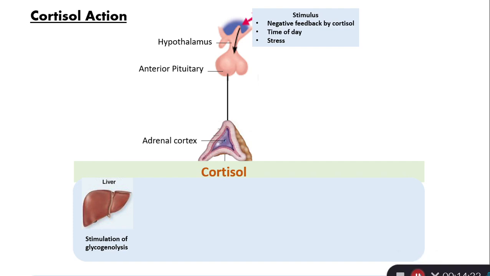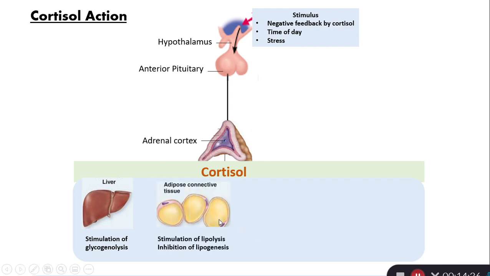Also, cortisol stimulates the lipolysis process from the fat cells. So the fatty acids are going to be released from the fat cells. Actually, cortisol changes the fat redistribution in the body. So prolonged exposure will lead to reduced fat in the upper and lower limbs, but increased fat in the face and abdomen. So abdominal obesity results from that.